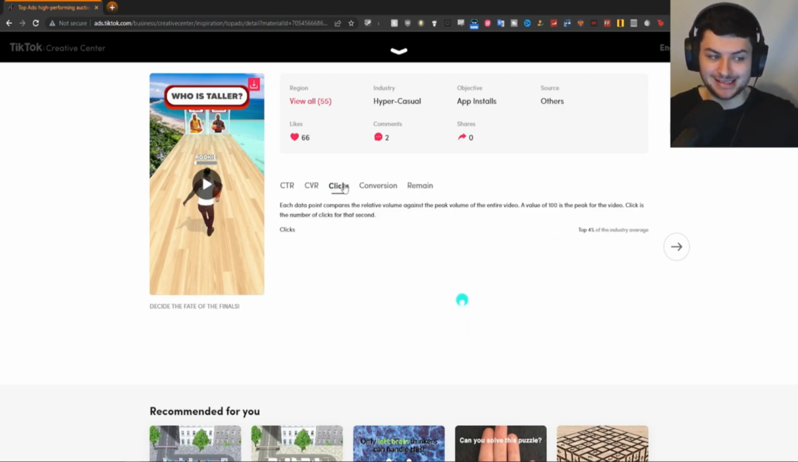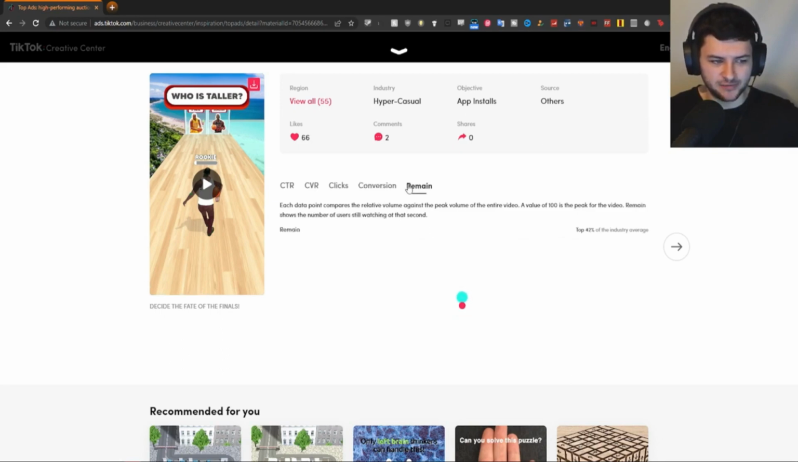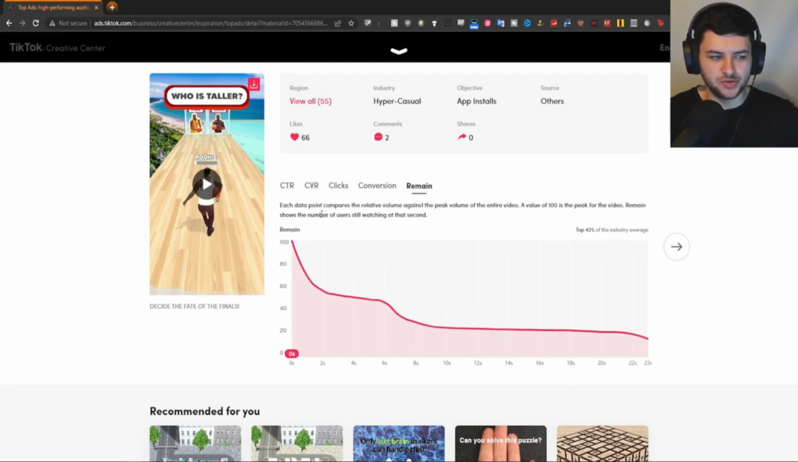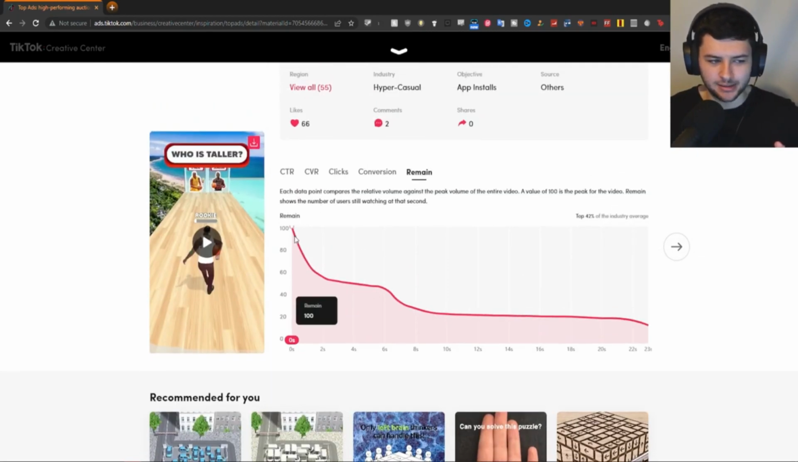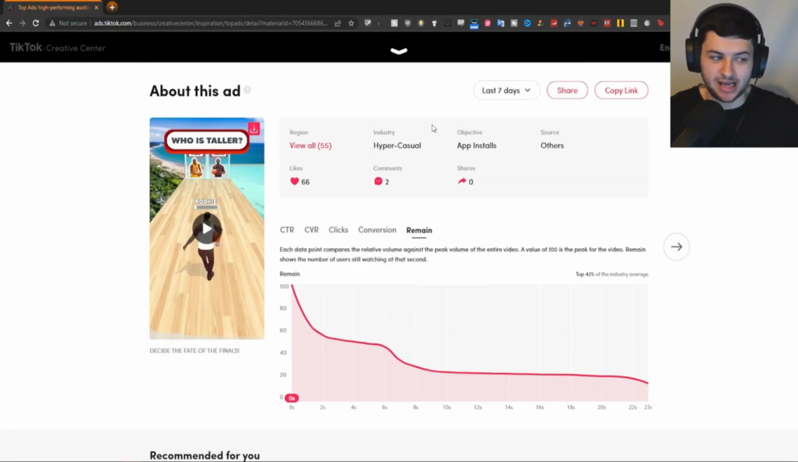We can also see the clicks here. That's self-explanatory, the clicks per second. We have the conversion, so the number of conversions for that second in the video, and the remain, which is the number of users still watching at that particular second in the graph. So we've got data to actually see how well the video is edited and how that impacts the audience too, which is also pretty useful for ads. So I just wanted to mention that, guys, because that's super useful.